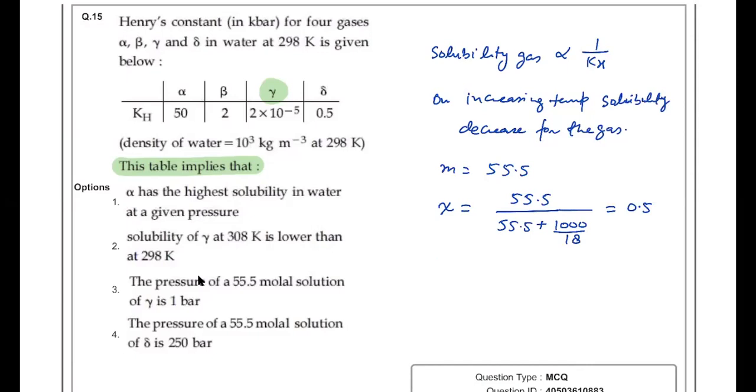Now so the mole fraction of the gas in solution is 0.5. If you compare it with this, then partial pressure must be KH into mole fraction. You have to check it for gas gamma and delta. For gamma, the pressure will be equal to 2 into 10 to the power minus 5 into 0.5.